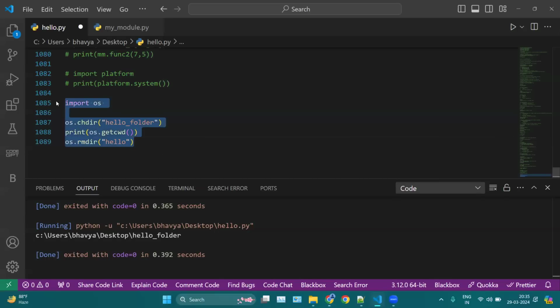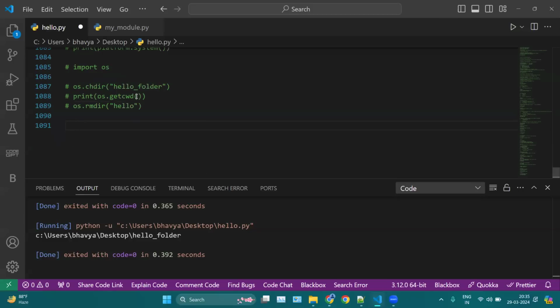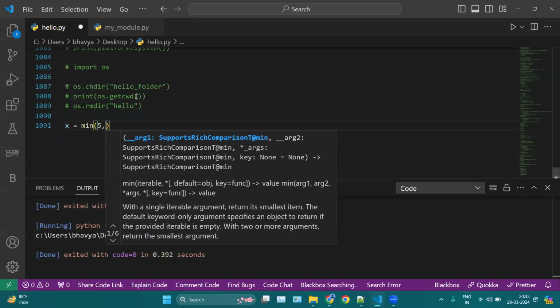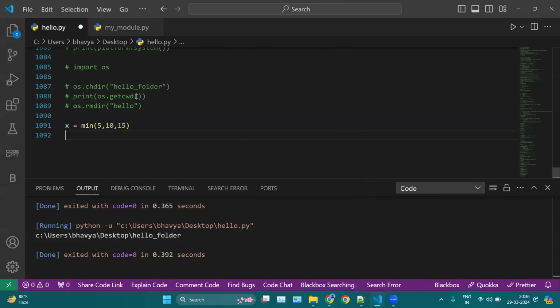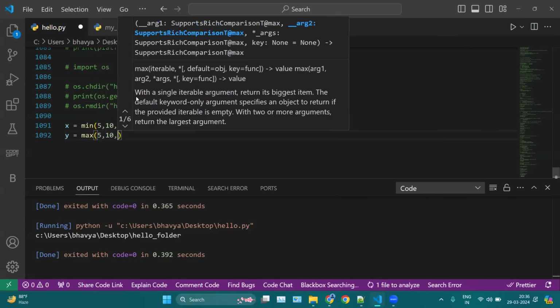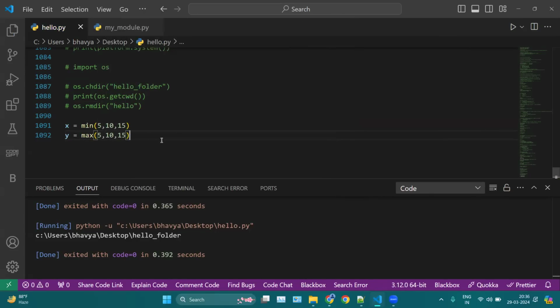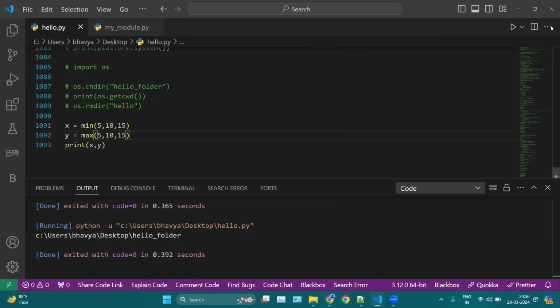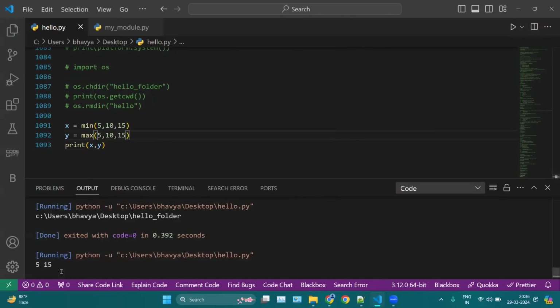Then we have the math module. Before the math module, we have some math functions which we can use without importing it. For example, let's say we want to find the minimum number in 5, 10, and 15, so x equals min of 5, 10, 15. Then let's say y equals max of 5, 10, and 15. Then we can simply print x, y. Here we have 5 and 15.